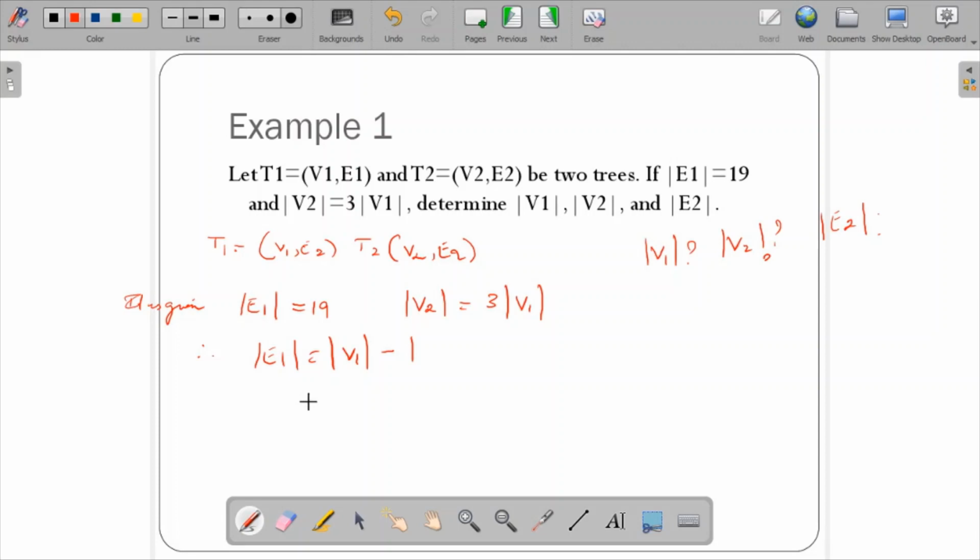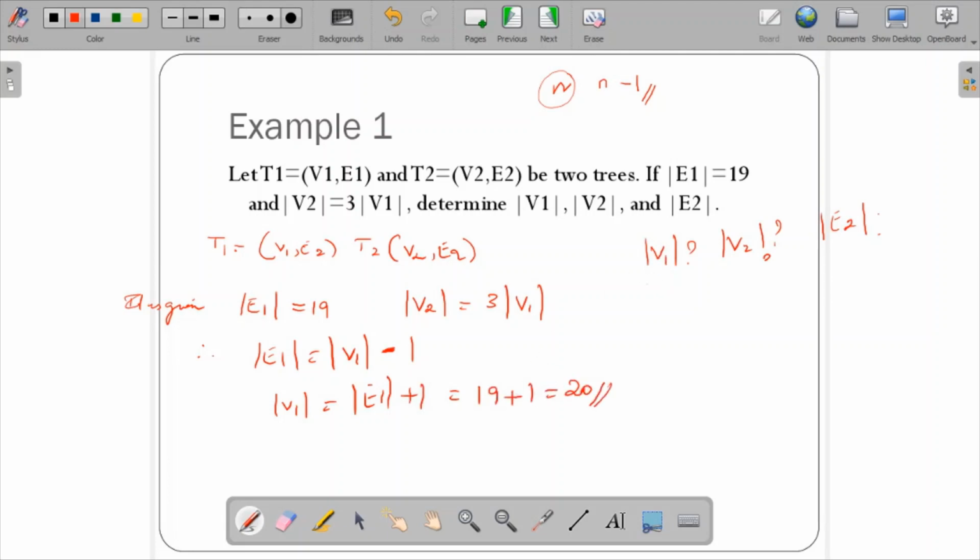If you remember the concept, in a tree, if there are n vertices, then there are n minus 1 edges. So we know that E1 is V1 minus 1. That formula we are going to use. So we know E1, and the modulus of V1 would be E1 plus 1, that is 19 plus 1, which gives me 20.